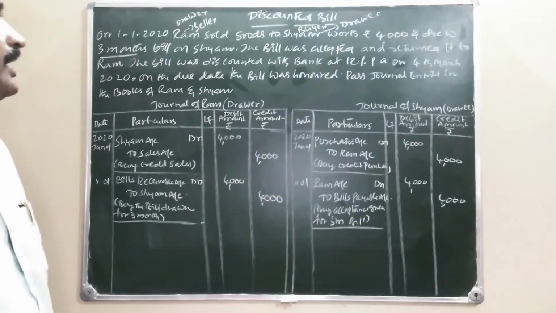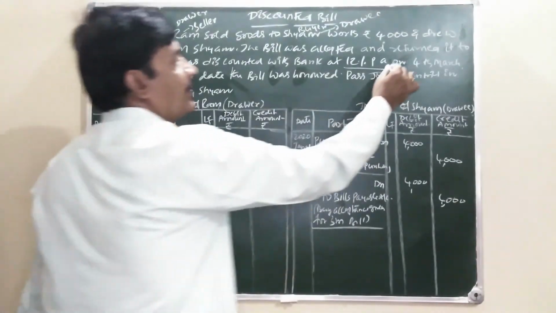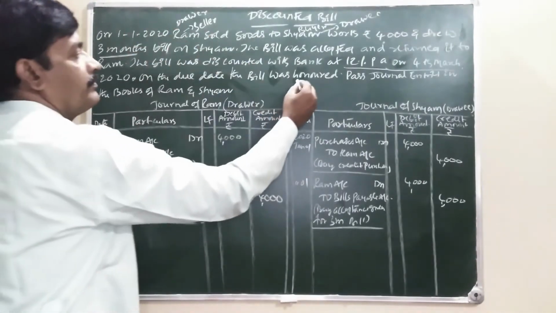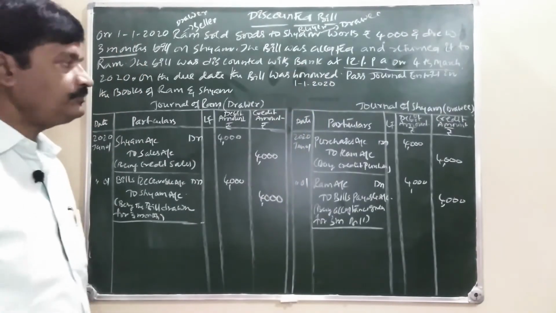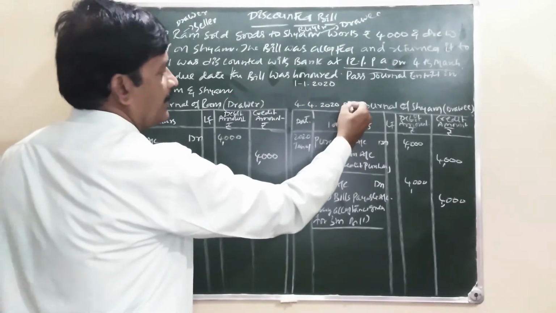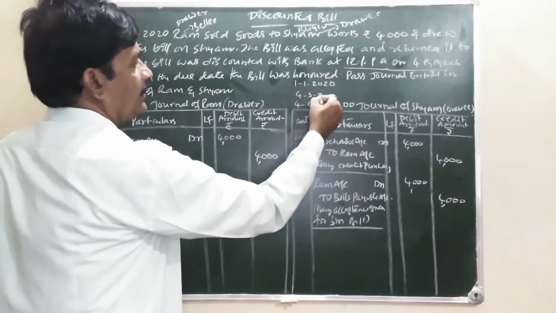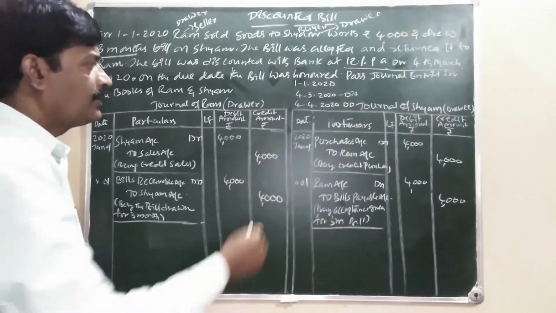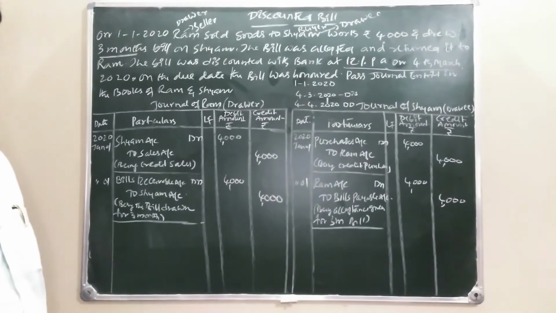The bill was discounted with banker at 12% per annum on 4th March. Bill date is 1/1/2020. The due date was 4/4/2020. Discounted date 4/3/2020. How many months? 1 month before, he discounted the bill.